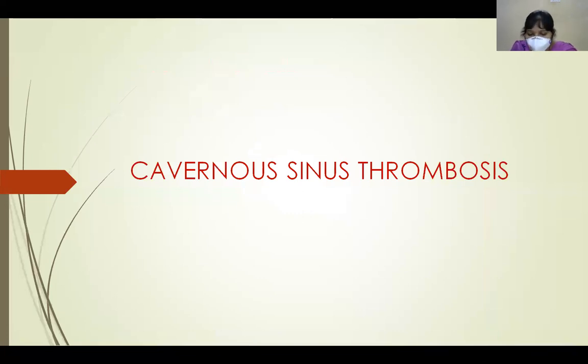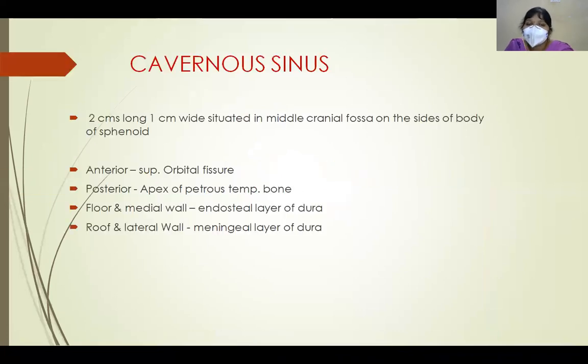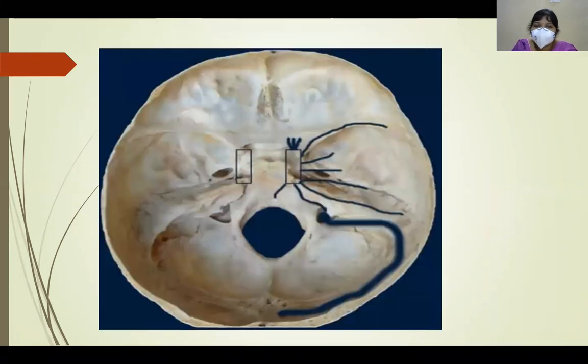Next, coming to cavernous sinus thrombosis. So what is the cavernous sinus first? The cavernous sinus is a 2 centimeter long, 1 centimeter wide sinus which is situated in the middle cranial fossa, present along the body of the sphenoid.